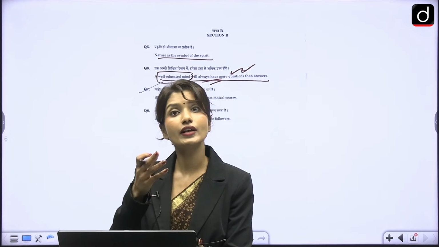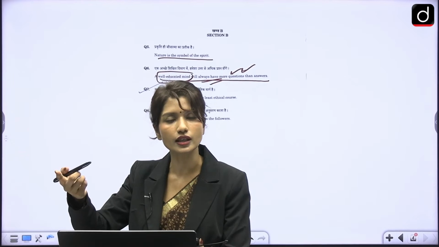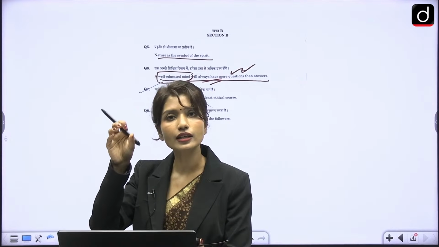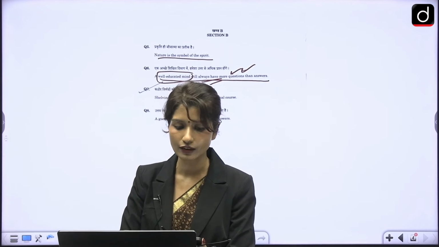At the same time, you can talk about in democracy, you can question authority. In governance, what would you do? There is evidence-based policy, because you can simply say this policy is there, but if you don't question the policy, how would you see whether it works or not? Right? And if you question it, then you should have evidence to support it. So you can go for evidence-based policy in governance.